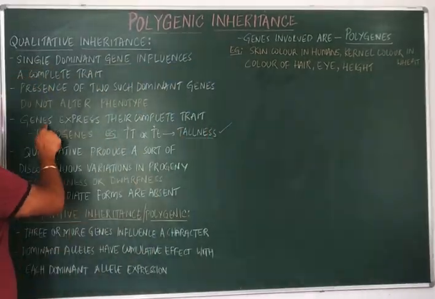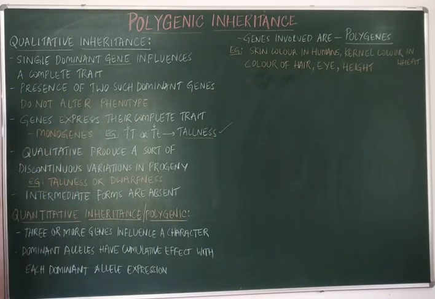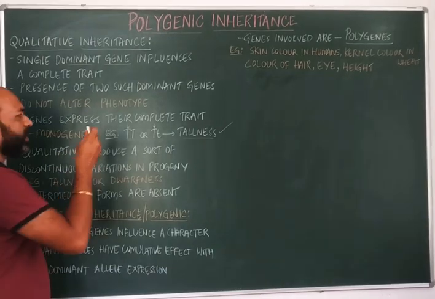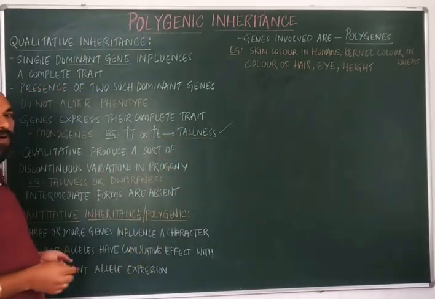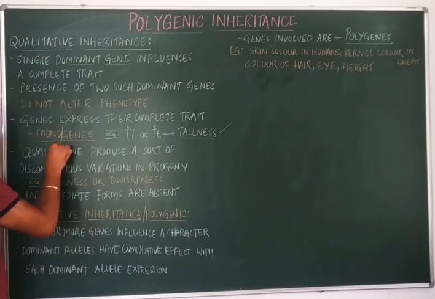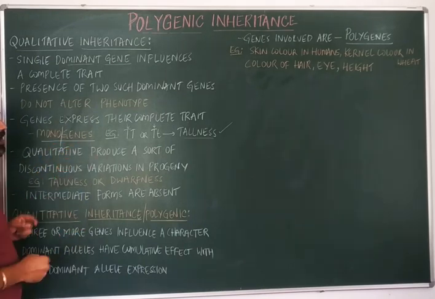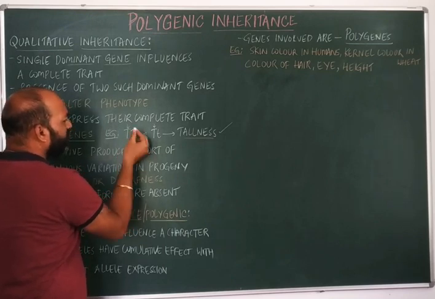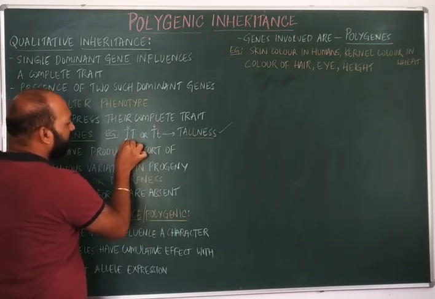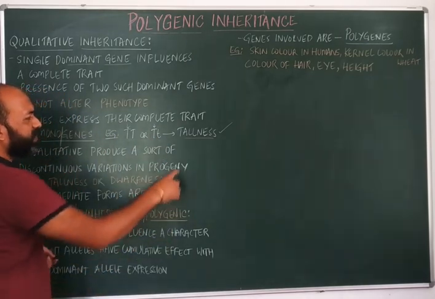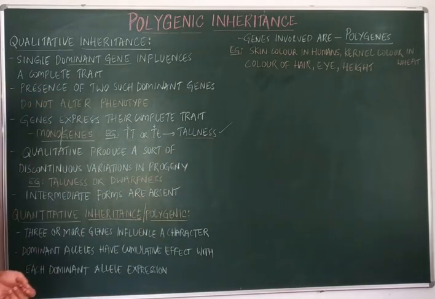Next, the genes which express this type of inheritance, or the complete trait, are called monogenes. Mono means single, and gene. So here I have taken as an example the height of the plant, where I have shown capital T, capital T small t. So both are representing the tallness of the pea plant.